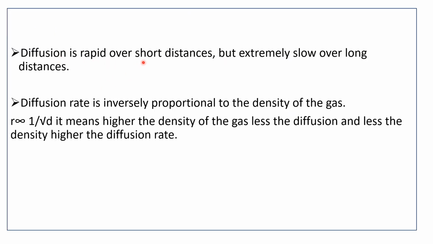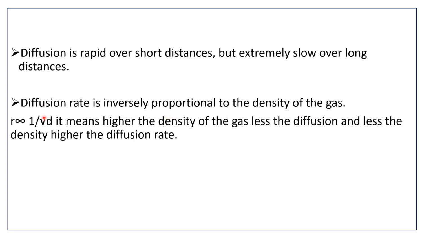Diffusion is rapid over short distances. It means the molecules can travel quickly up to a short distance. They cannot travel quickly over a long distance, and for long-distance travel they will take sufficiently more time, so diffusion is extremely slow over long distances. Diffusion rate is inversely proportional to the density of the gas.